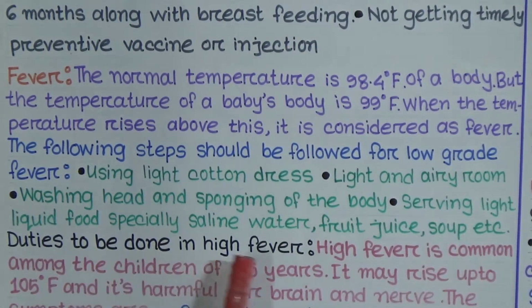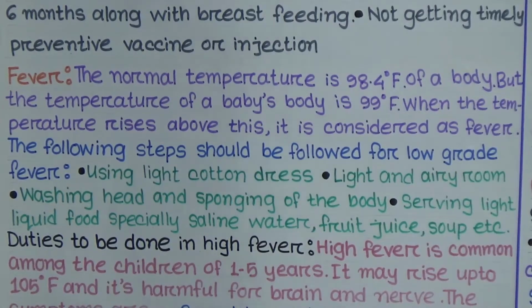Now, duties to be done in high fever. We were talking about low-grade fever; now it's about high fever. What are our responsibilities towards our children when it is high fever? High fever is common among children of 1 to 5 years. It may rise up to 105 degrees Fahrenheit and is harmful for the brain and nerves.